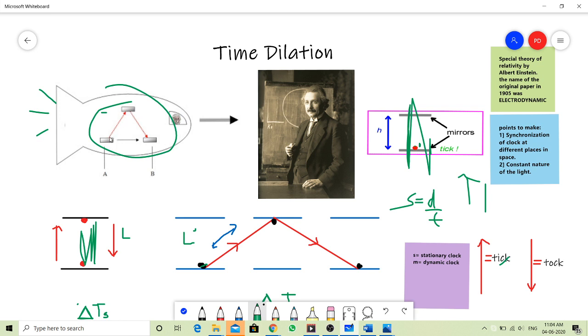This light ball has to travel from here to here because the light clock is itself in motion inside the rocket, and then again from here to here. So this is one tick and this is one tock. The main point here is that the light clock is in motion.